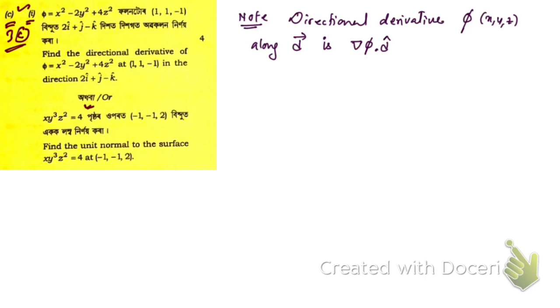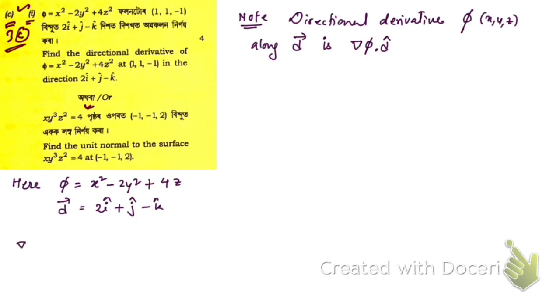So now here you see, in this problem, this phi is x square minus twice y square plus 4z, and the d vector is 2i cap plus j cap minus k cap.